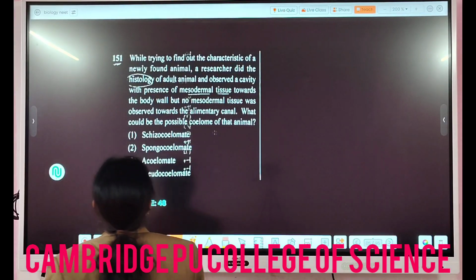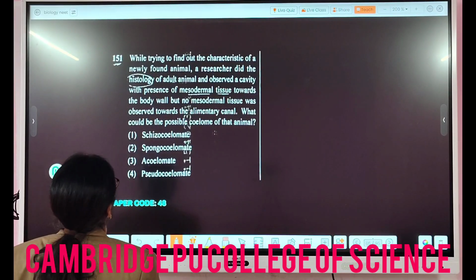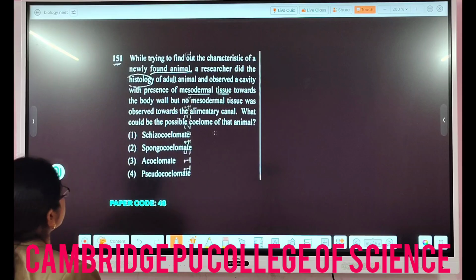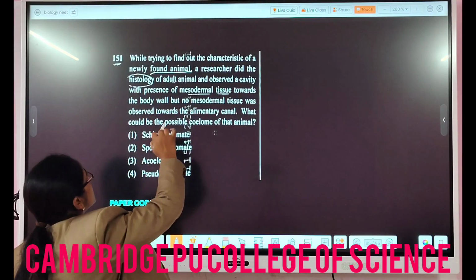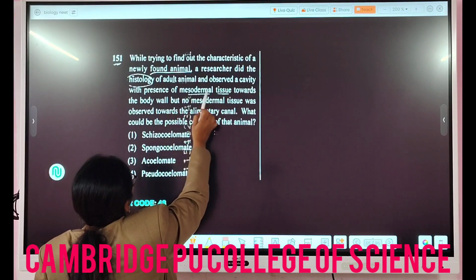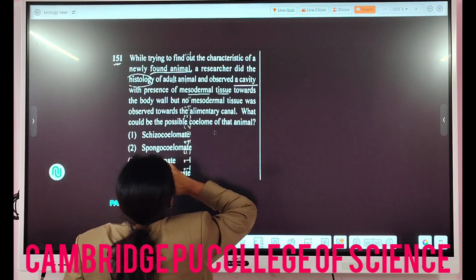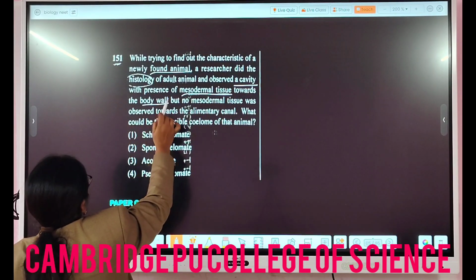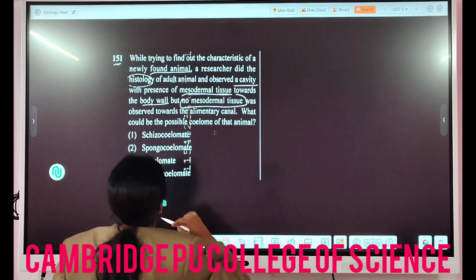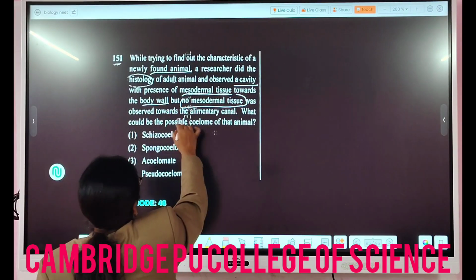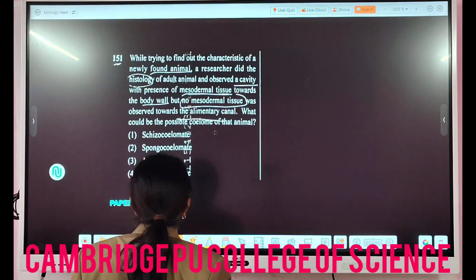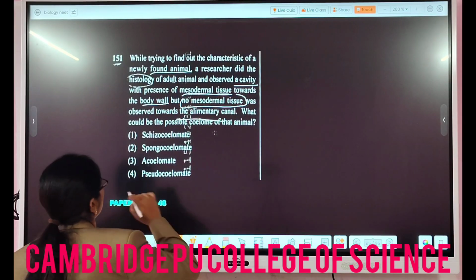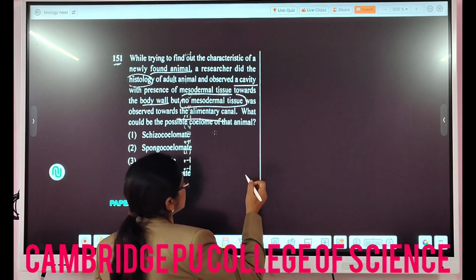Then while trying to find out the characteristics, there was an animal which was found and we were trying to characterize what kind of animal it is. Here they are saying it had a cavity with the presence of mesodermal tissue towards the body wall, but no mesodermal tissue was observed towards the alimentary canal. So in this case it will be a pseudocoelomate.